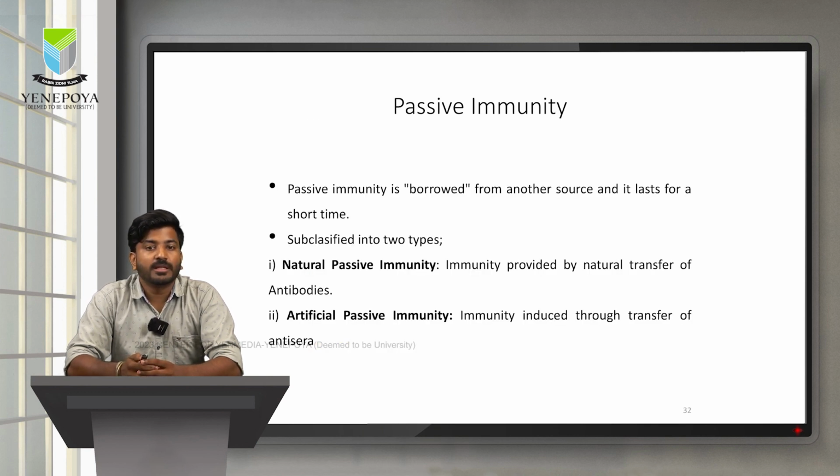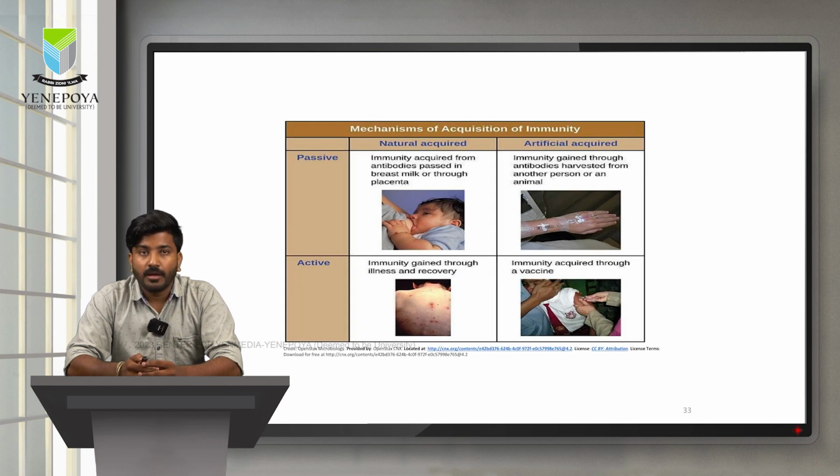Passive immunity is nothing but also called as a borrowed immunity from another source. We can subclassify this into natural passive immunity, which is nothing but an immunity provided by natural transfer of antibodies, whereas artificial passive immunity is nothing but an immunity induced through the transfer of anti-seras. I have summarized the mechanism of acquired immunity.